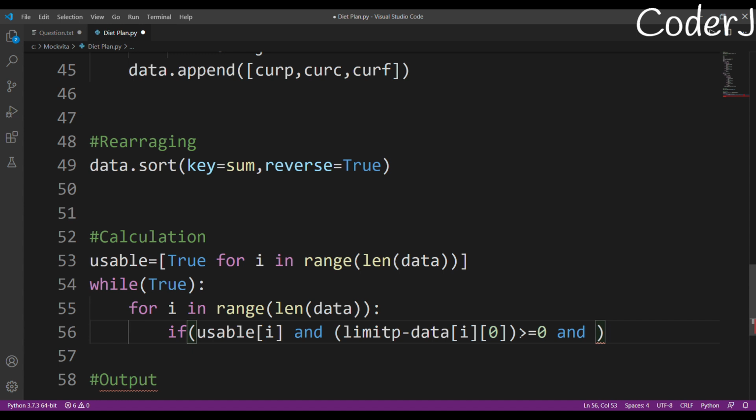That's why I'm using the and condition. If even a single one of these conditions is false, then I'll just break out of it, and I'll do the same thing again and again.